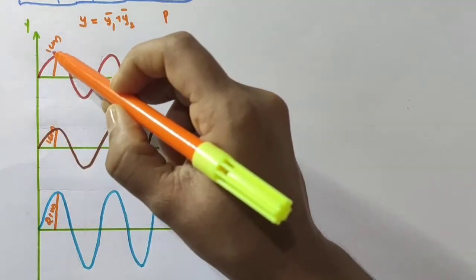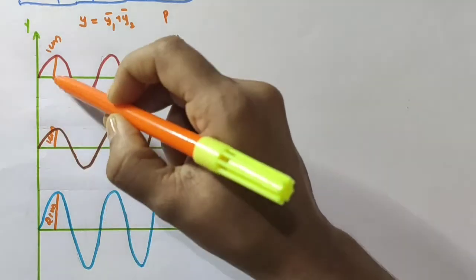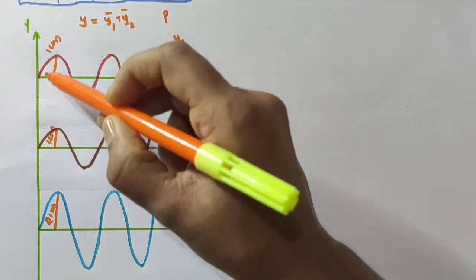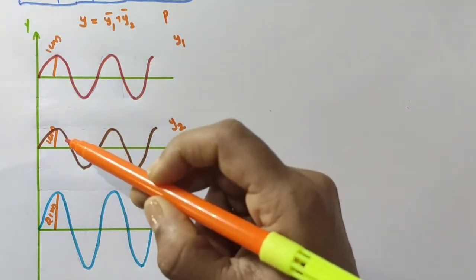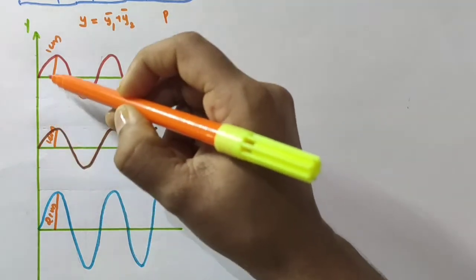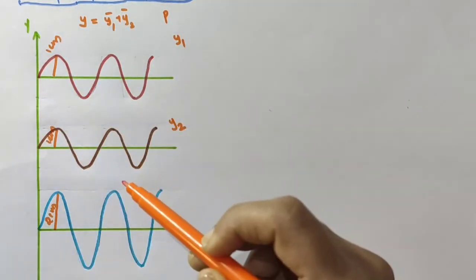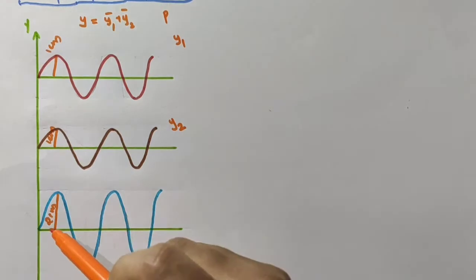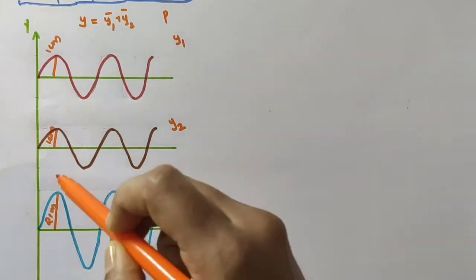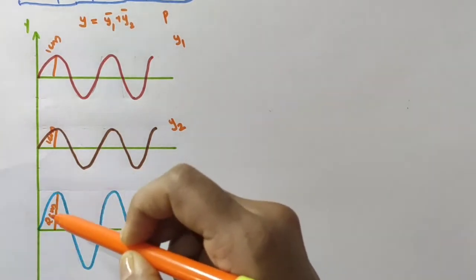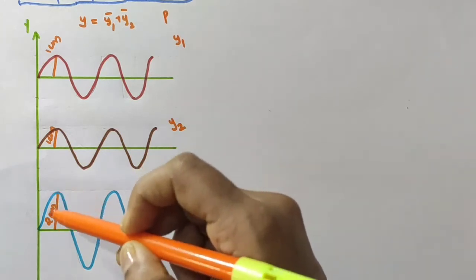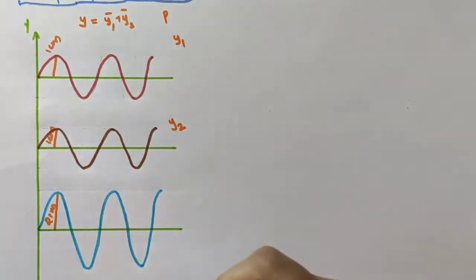Both displacements are measured above the mean position, along the positive y direction. So here we will have the net displacement above the mean position as 2 centimeter, that is, the amplitude of the resultant wave is 2 centimeter.